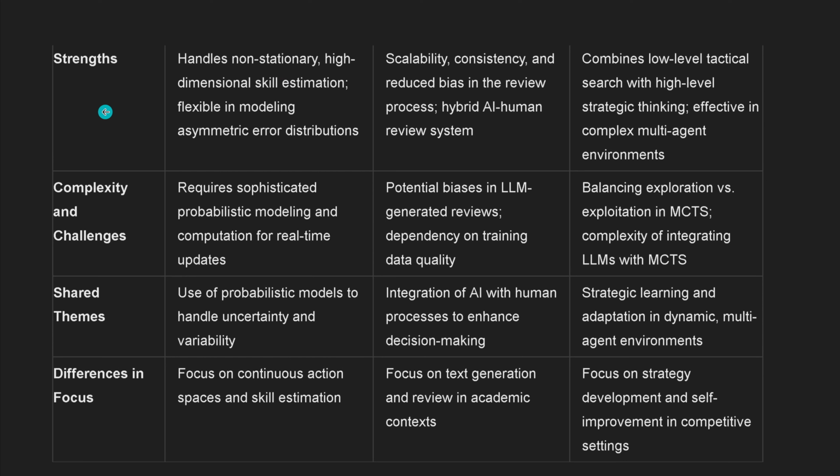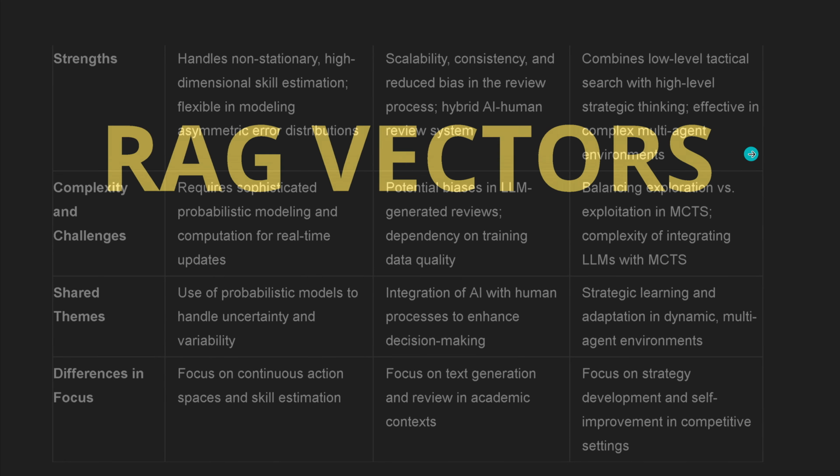I'm going to show you the strength, the complexity, and the challenges we will inquire into, the shared themes which RAG failed to establish, and the differences in the focus of the papers. But we can learn now with the help of AI. We don't just study one paper. We will study 3 papers, and maybe in my next videos we will study 4, 5, 6, 10 papers in parallel with the help of AI. But we know how the AI system works, how our agents work, what skill level they have, and maybe I will have to upskill the performance level of 1 or 2 agents to achieve better results.